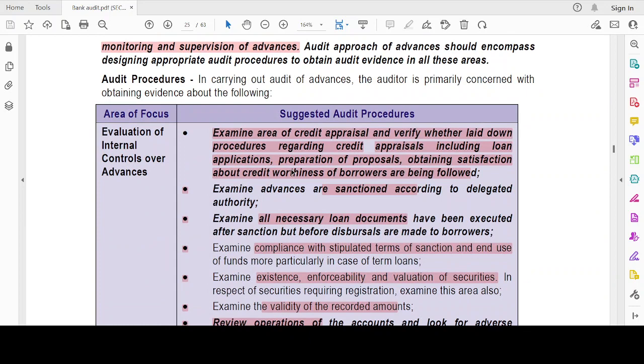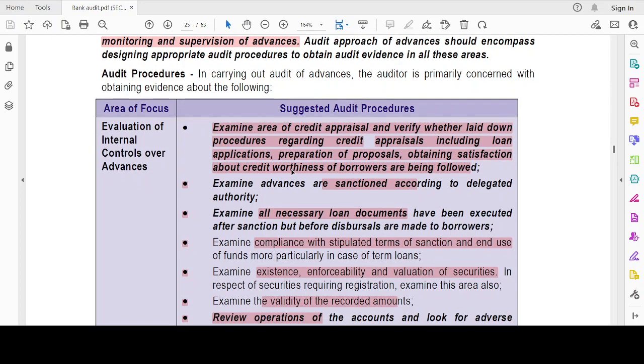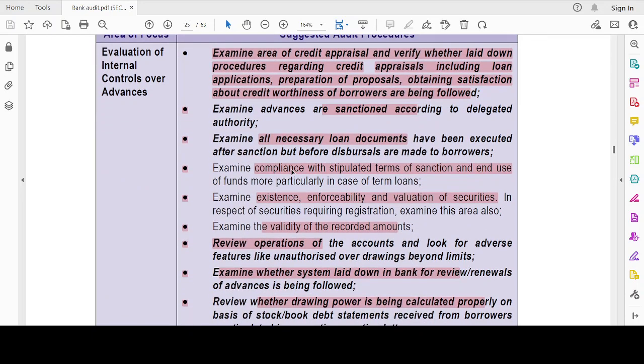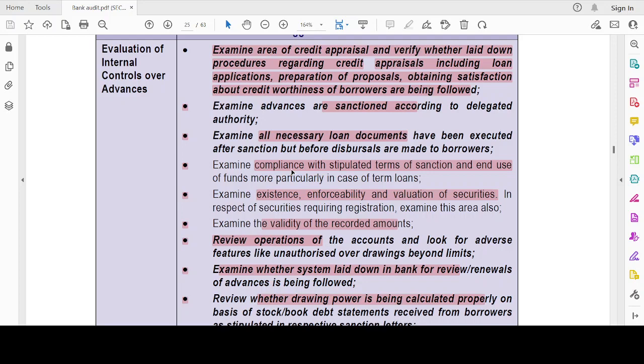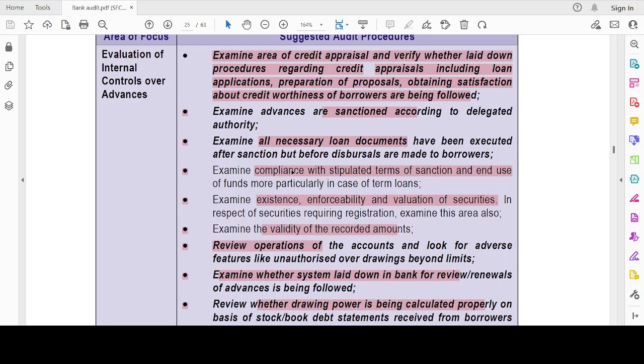Okay, so here are the 8 procedures. Those are the brief procedures. Let's discuss each heading. Okay, evaluation of controls over advances. This could be an important question from the examination point of view, but I'll just go over the points. So please mark it as important and read it once again.